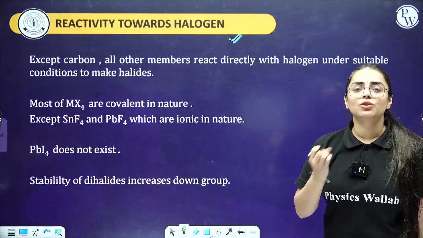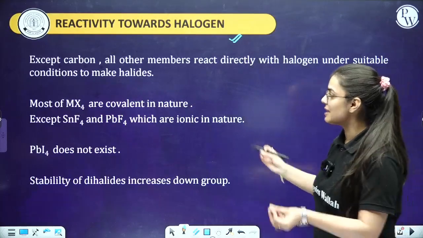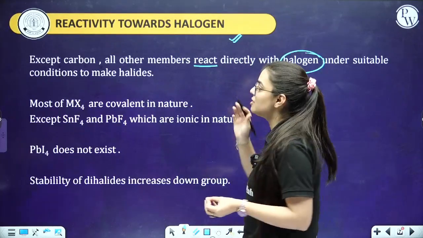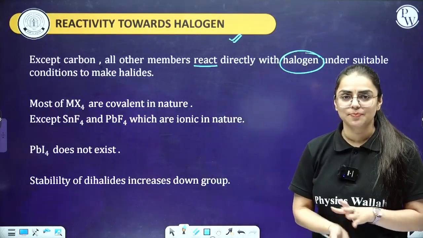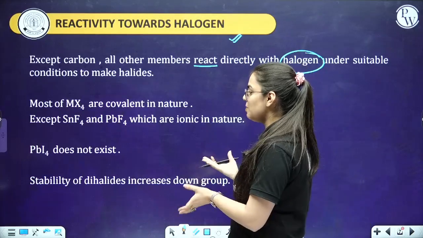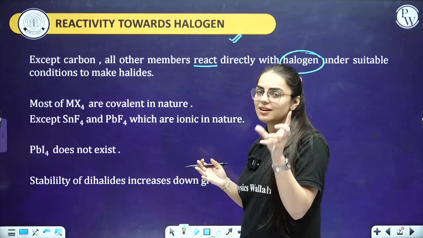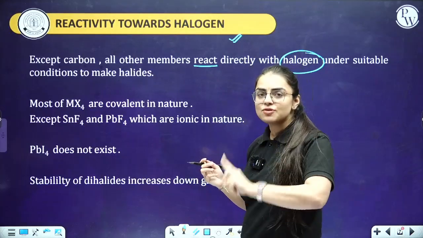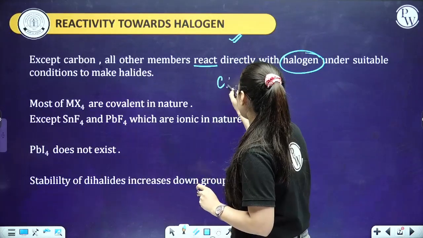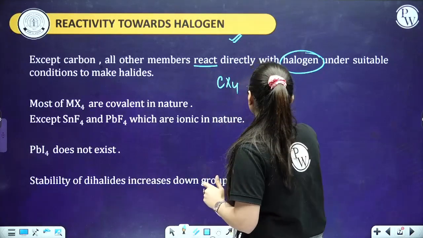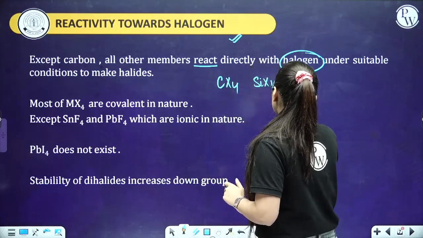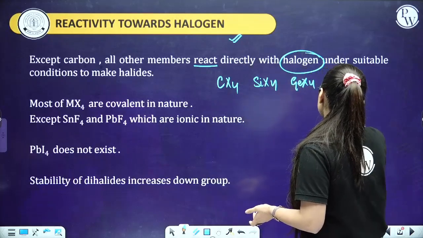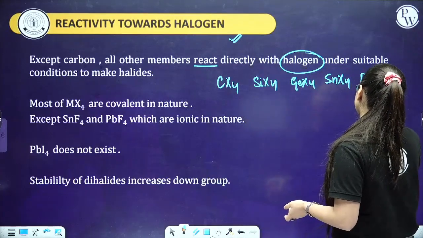When I'm talking about reactivity towards halogen, see students, except carbon, all other members react directly with halogen under suitable conditions to make the halides. Now let me tell you, over here you should know that when our elements are present in +4 oxidation state, they will form CX4, then SiX4, then GeX4, then SnX4, then PbX4.